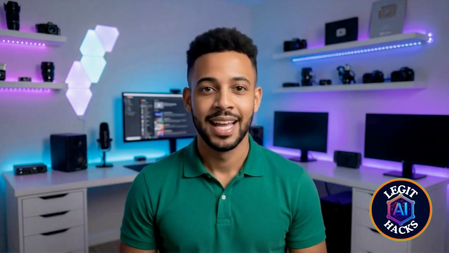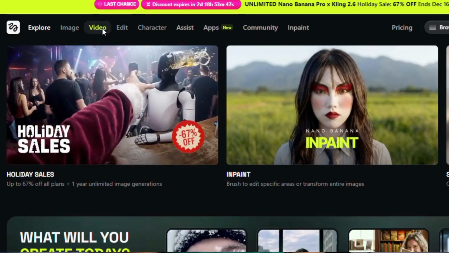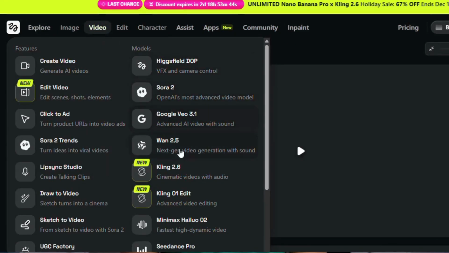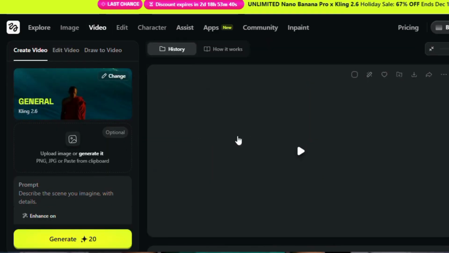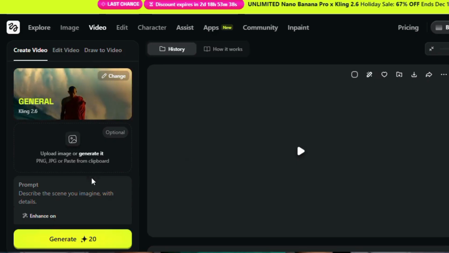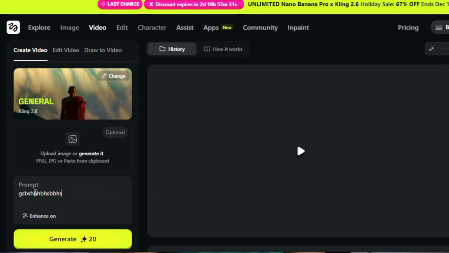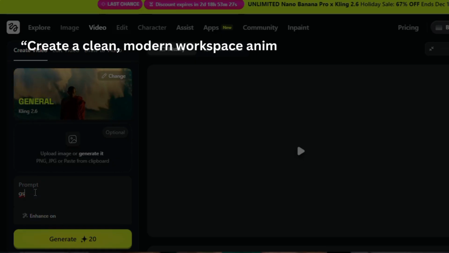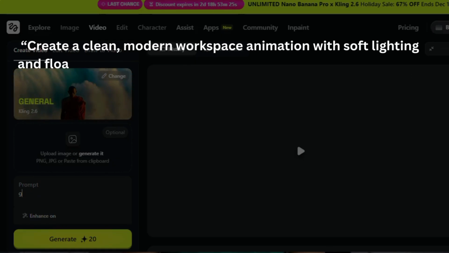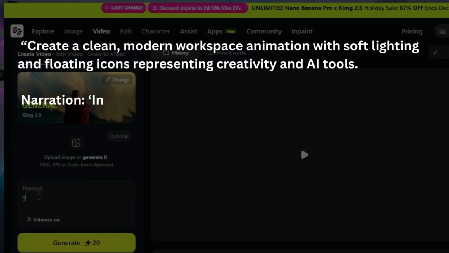Start by opening Higgsfield AI, then you locate Kling and switch the model to Kling 2.6 audio. The link to this is in the description below. This mode generates visuals and narration together. Choose a steady, friendly voice style and a clean visual theme to keep everything consistent. I will test it with this prompt. Prompt 1. Create a clean, modern workspace animation with soft lighting and floating icons representing creativity and AI tools.